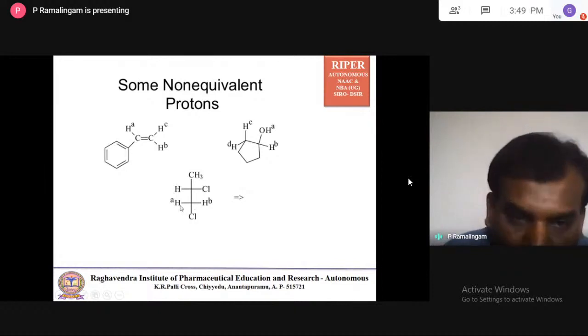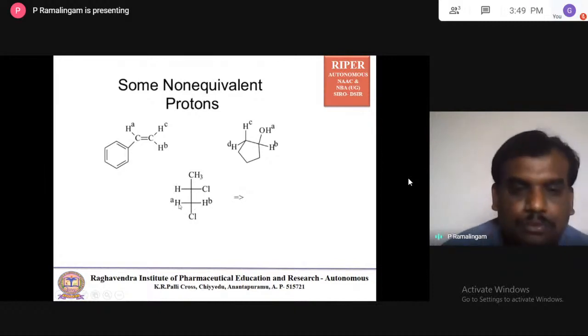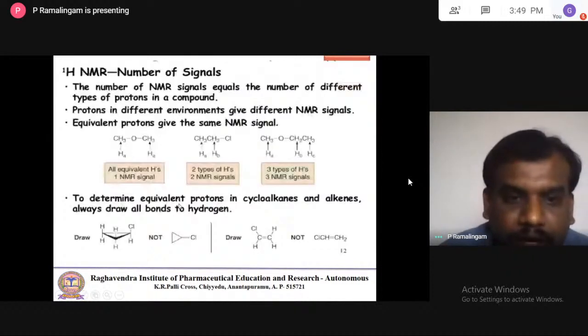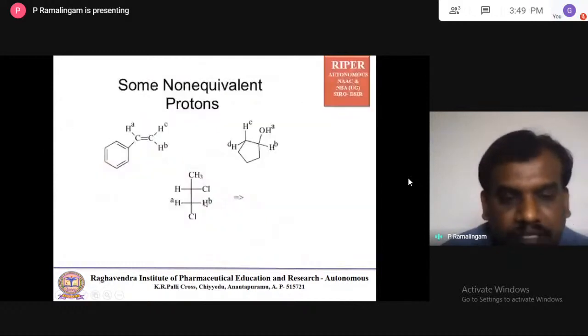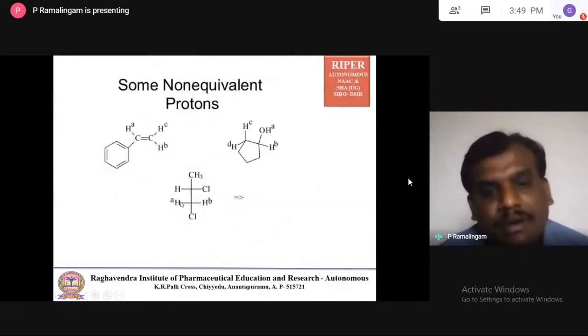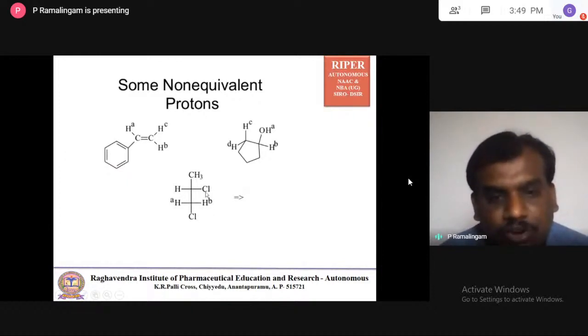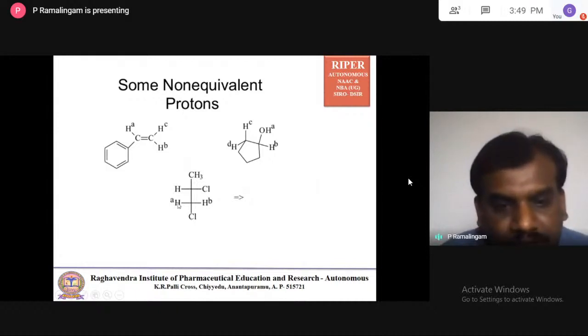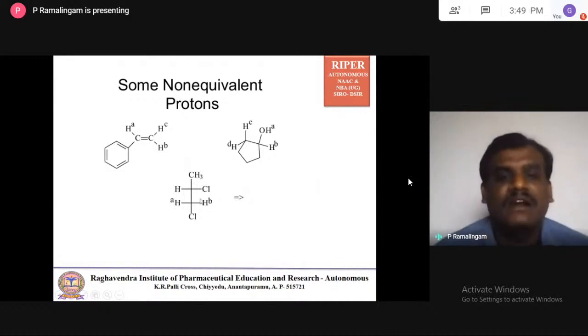And the same story repeats here. This proton and these two are not the same, because this proton is in the environment of Cl and hydrogen, but this proton is in the environment of two chlorines. This proton is surrounded by two chlorines, and this proton is surrounded by one chlorine and one hydrogen. So they have different environments. They are non-equivalent.